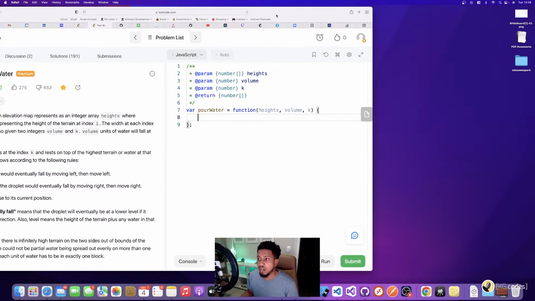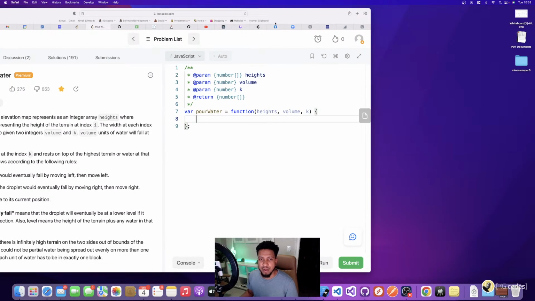When I was thinking about my solution, what did I say? I need to go left first and check whether there's any lower index than the current one I'm on, as far as height. And then I need to go right. And if I can't go left or right, then I just drop the water where it is. Dropping the water means increasing the height at that index.